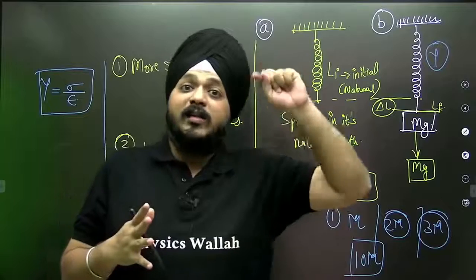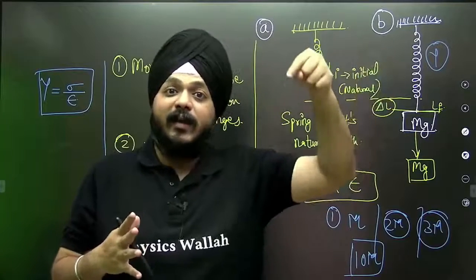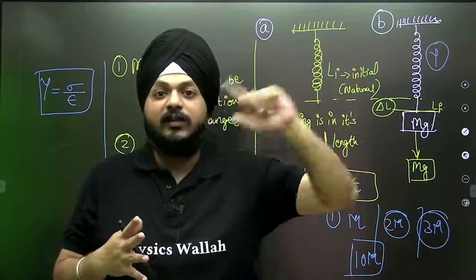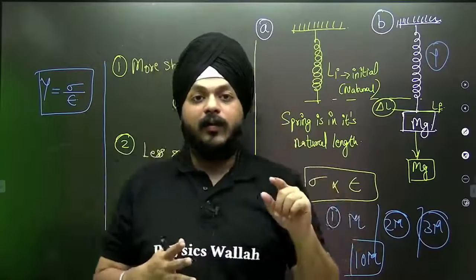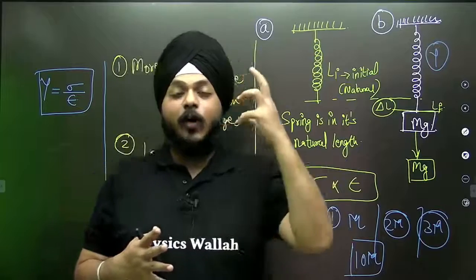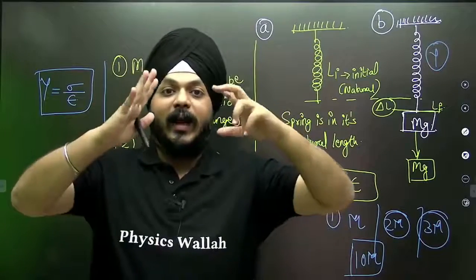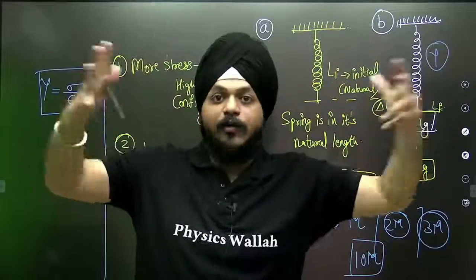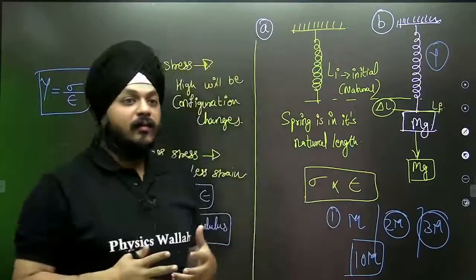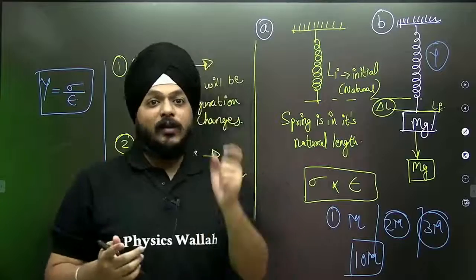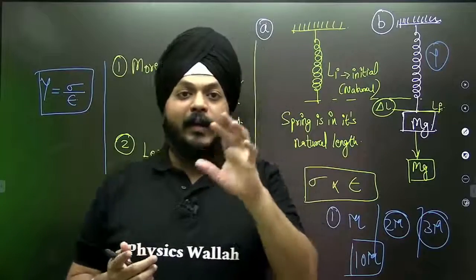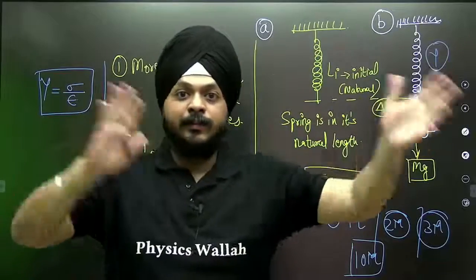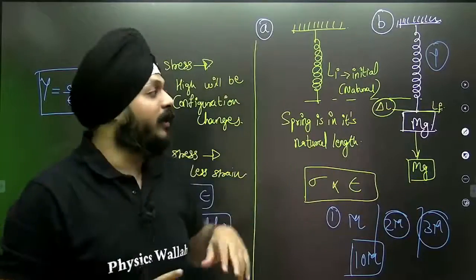Now, if I'm talking about a spring that is used in bikes, in other words the springs near the shock absorbers, if you have heard about them, those have a high value of K. They can hold a high amount of force. But as compared to the spring that we removed from the ball pen, which has a very low value of K, that is a difference I want to show you all.